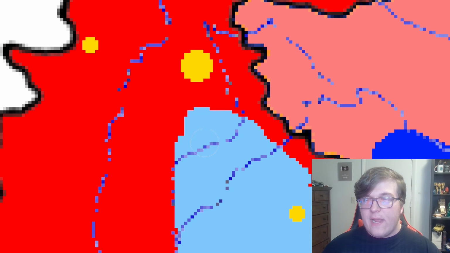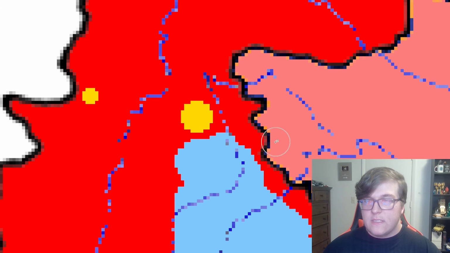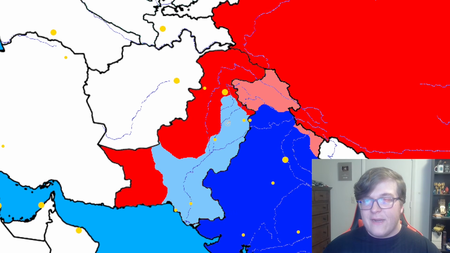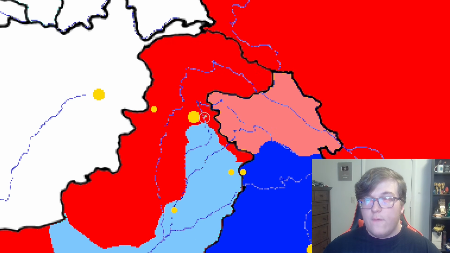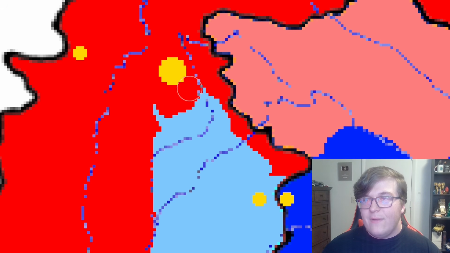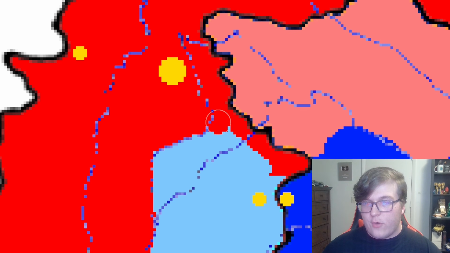But the actual spearhead itself is still going very well, and they are now just right outside the city of Islamabad. China is not going to like this at all, so they're going to send additional forces over to help push back the blue team. And when they do that, the blue team is just crushed almost instantly.